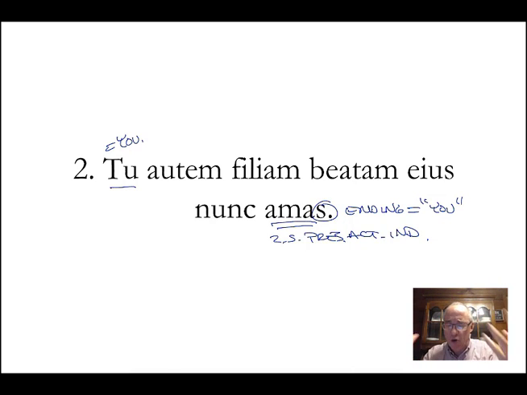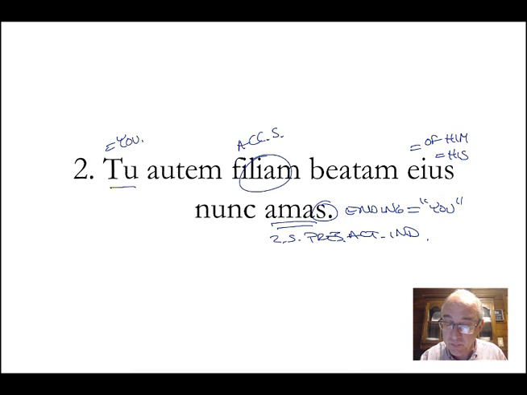You, however, or moreover, you now love the beautiful daughter, eius, equals of him, but we usually say his. You, moreover, now love his beautiful daughter. This is accusative singular feminine, and beatam modifies that.